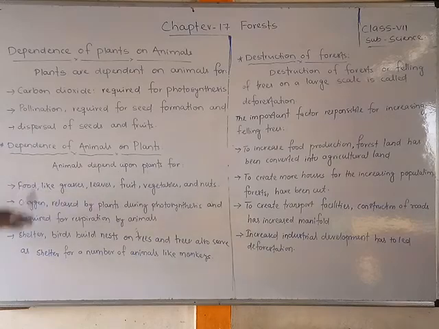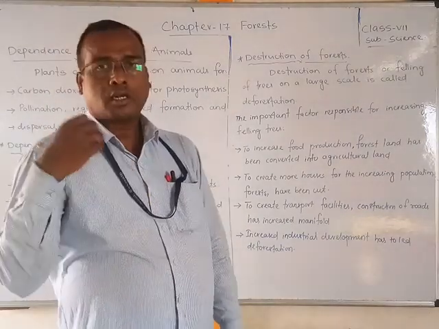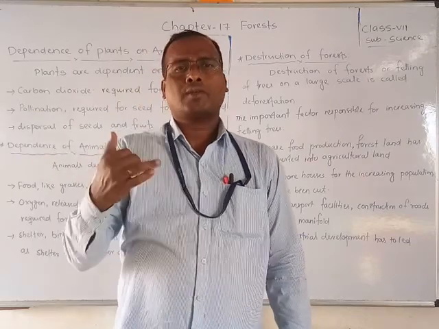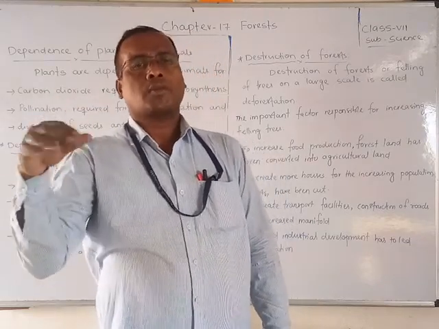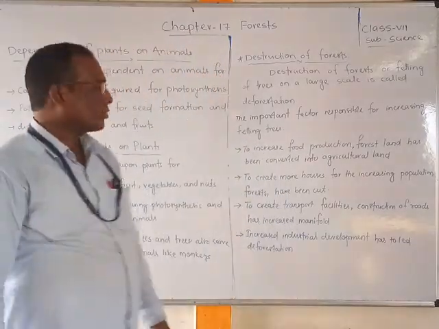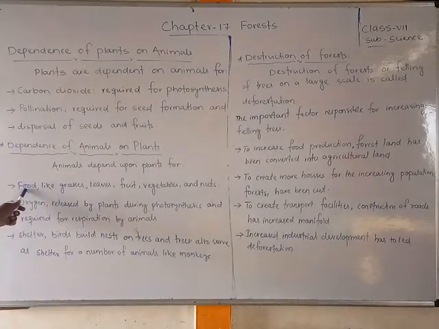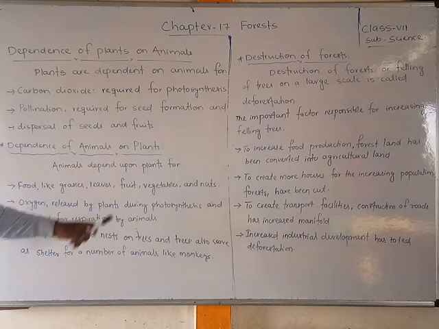All the food items like grasses, green leaves, fruits and vegetables, whatever we get, come from plants. So that's why we depend on them for food. We also depend on them for oxygen, which plants release during photosynthesis and which is required for the respiration of animals.